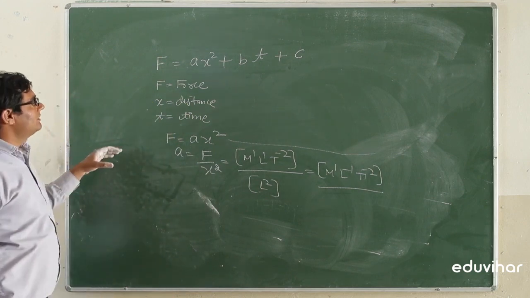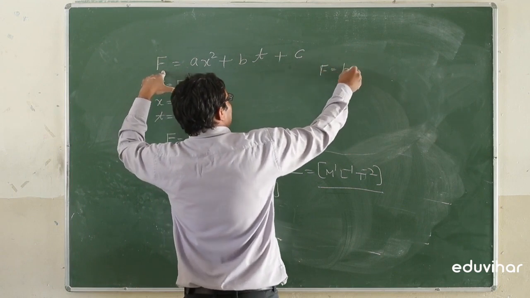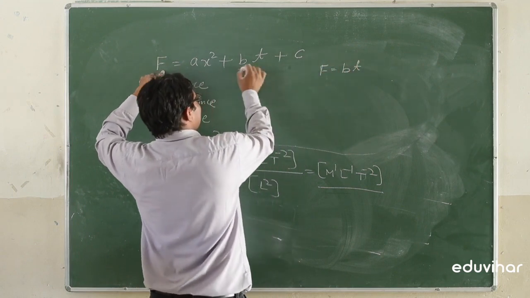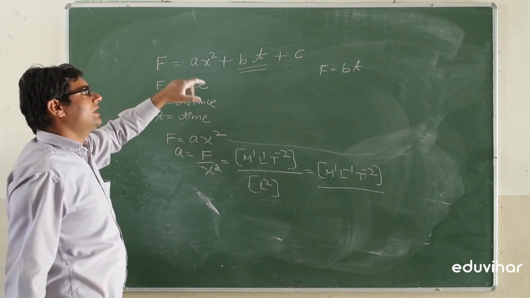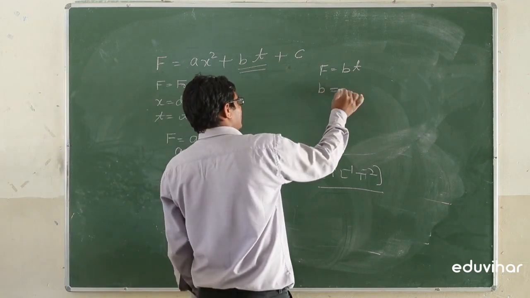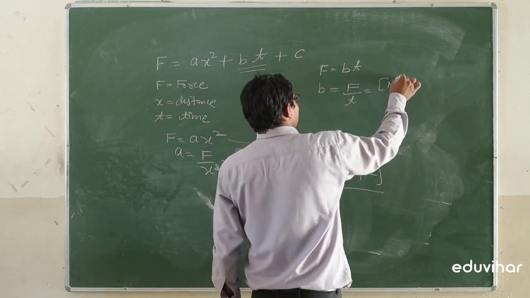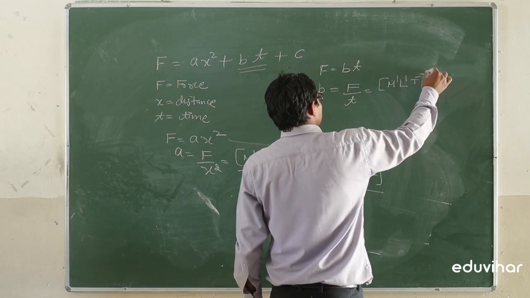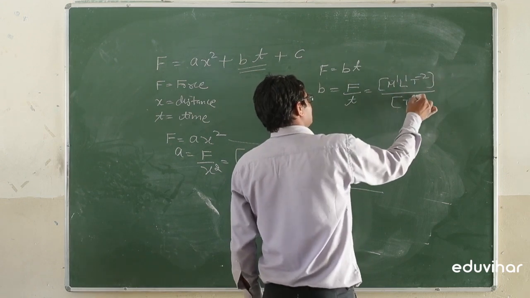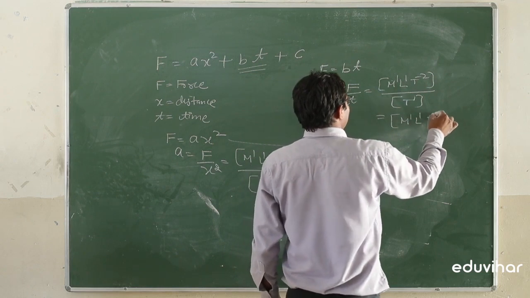In the same manner, force is equal to BT, we compare this factor to the force, so F is equal to BT, so B is equal to F by T, and force having the dimension formula M1 L1 T minus 2 divided by time T1, so we will calculate this value, M1 L1 T minus 3.